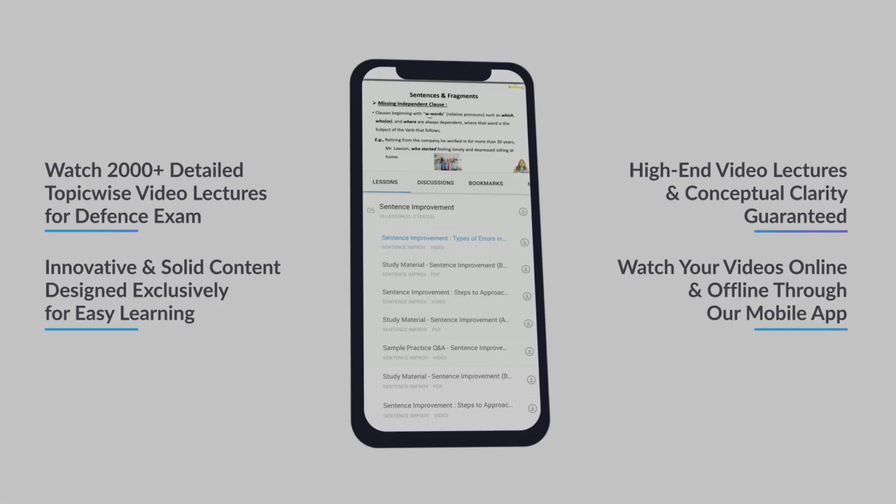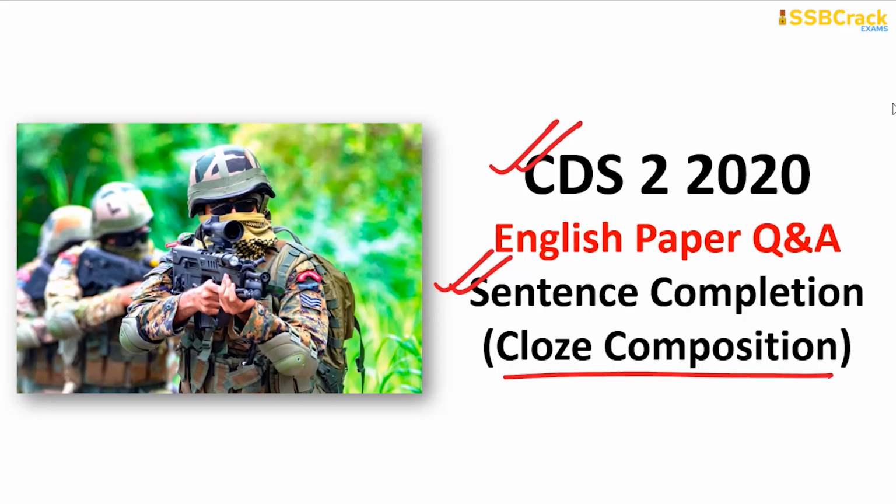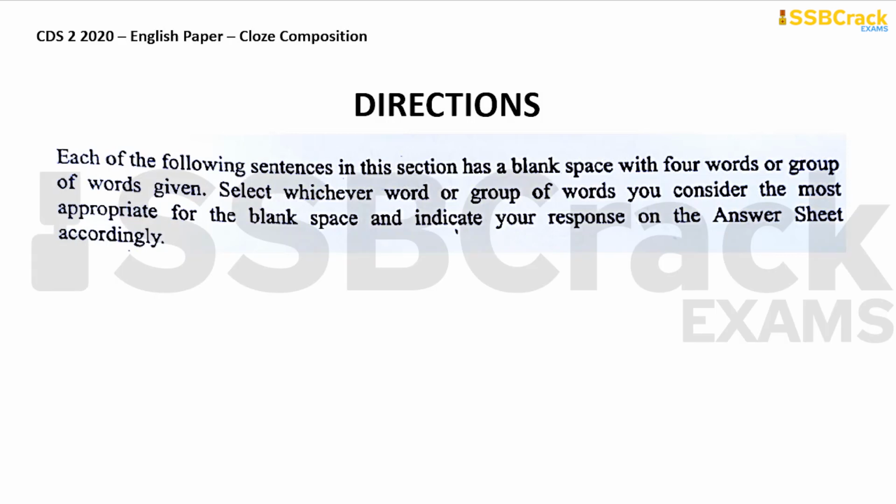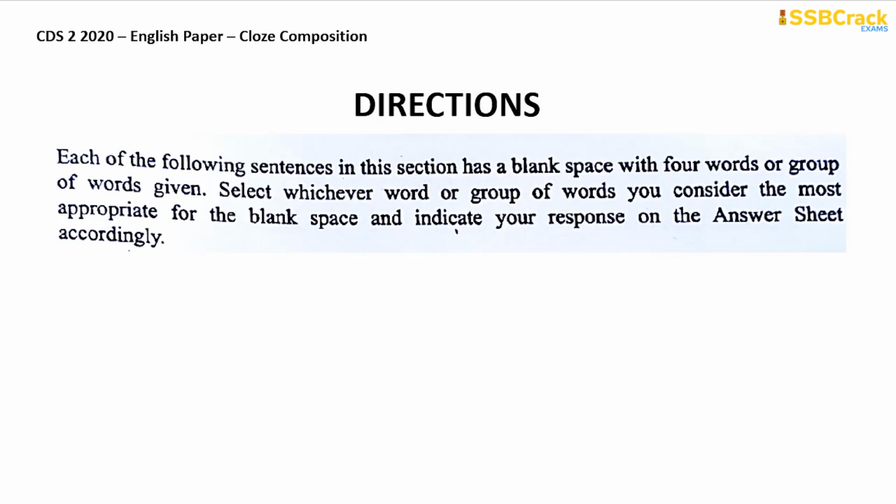So let's begin with the answer keys and solution session for the close composition questions of the CDS 2 2020 English paper. We will first read the directions and then we will start solving the questions. Each of the following sentences in this section has a blank space with 4 words or group of words given. Select whichever word or group of words you consider the most appropriate for the blank space and indicate your response on the answer sheet accordingly. So a passage has been given and there are blanks in the passage which you need to fill up by reading the sentences in the passage, and thus you need to complete the passage.